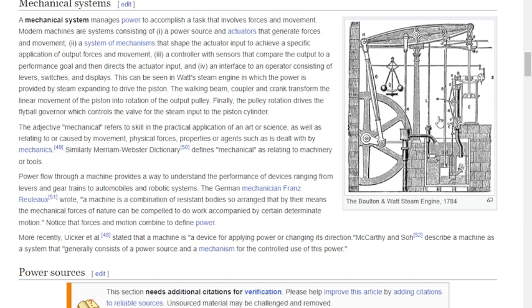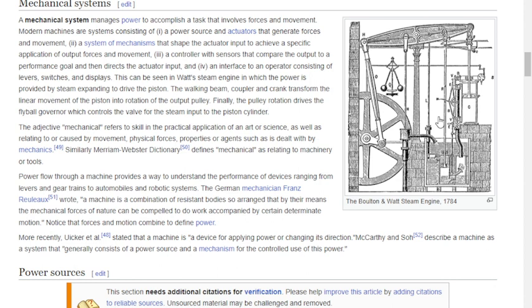The German mechanician Franz Reuleaux wrote: a machine is a combination of resistant bodies so arranged that by their means the mechanical forces of nature can be compelled to do work accompanied by certain determinate motion. Notice that forces and motion combine to define power.